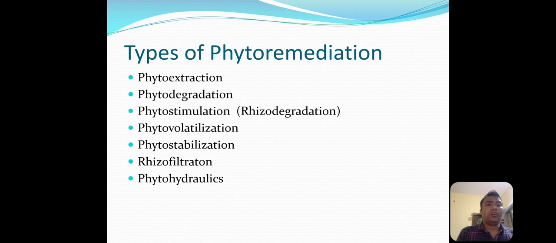Next, on the basis of the process of phytoremediation, it is of the following types. The first type is phytoextraction, also called phytoaccumulation. Next is phytodegradation. The third type is phytostimulation, also called rhizodegradation. Next is phytovolatilization. Next is phytostabilization. Next is rhizofiltration, and the last type is phytohydraulics.